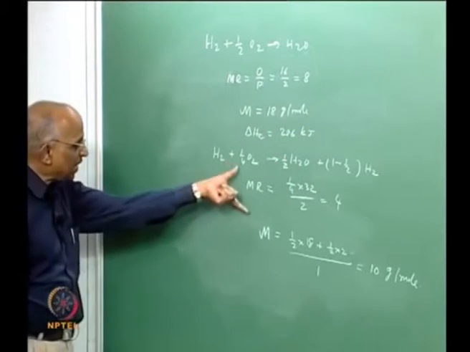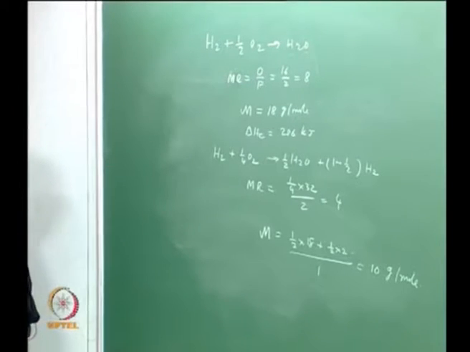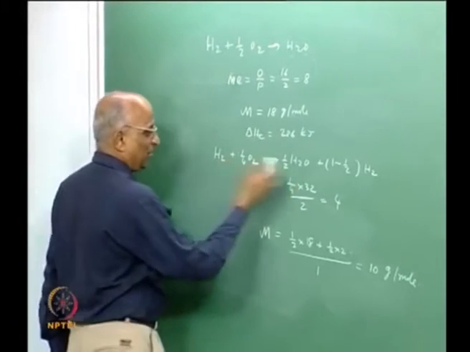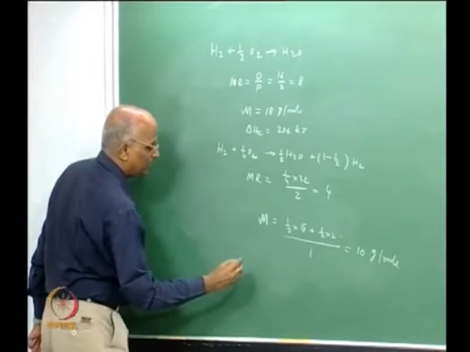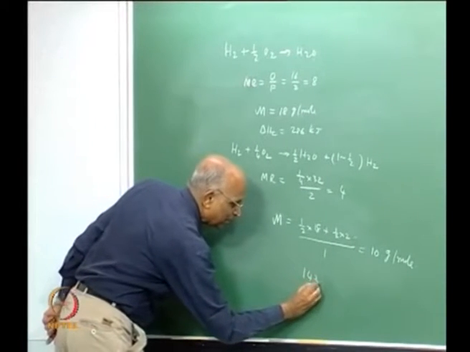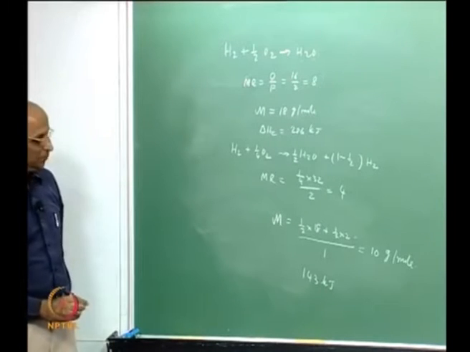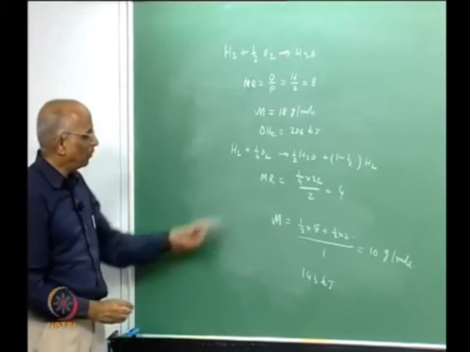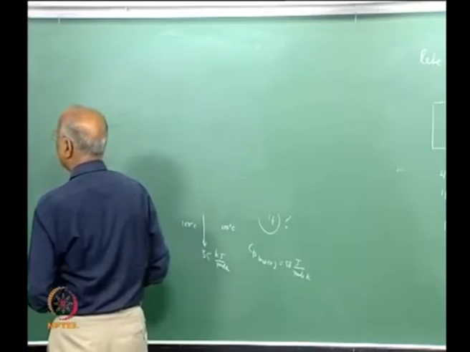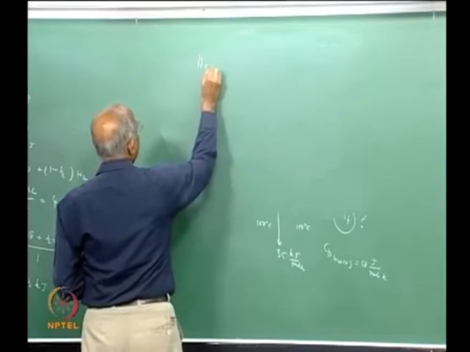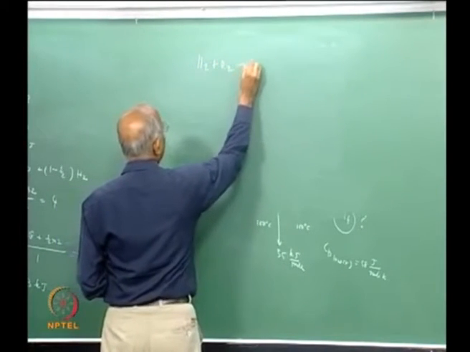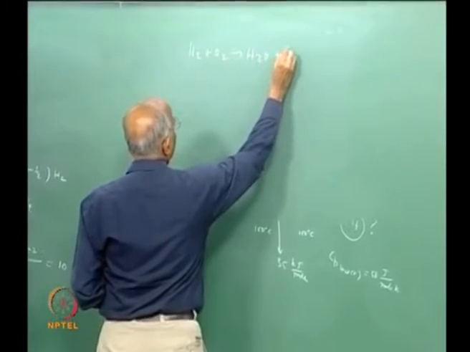What is the heat in this reaction? All at standard state, it is equal to 143 kilojoule, 286 by 2, 143.